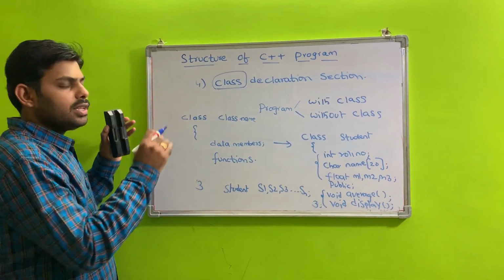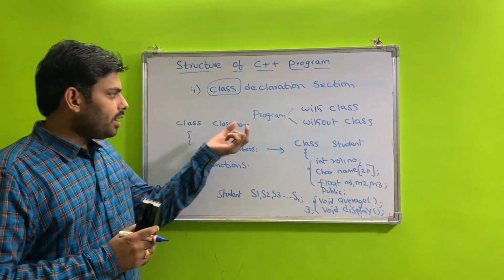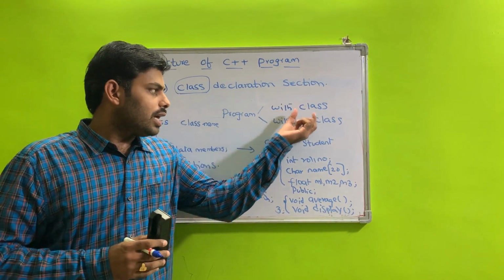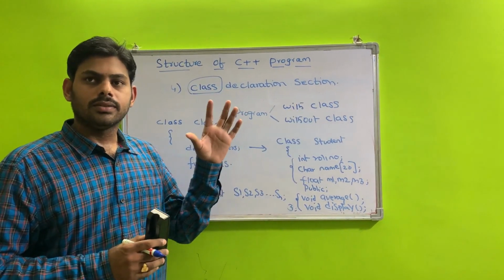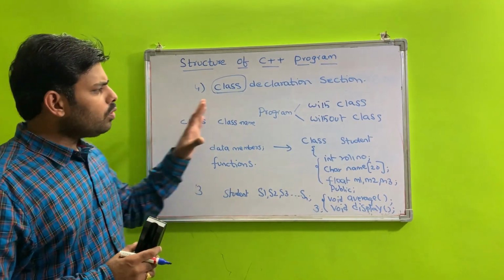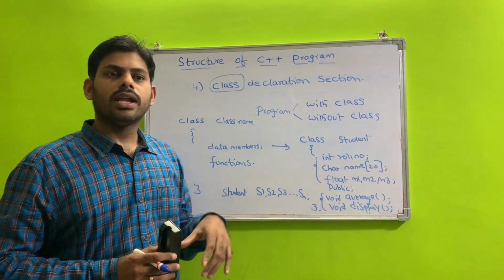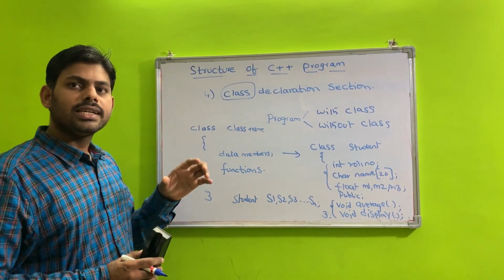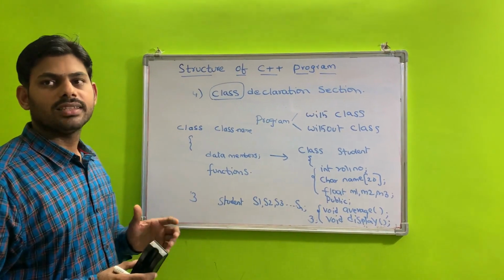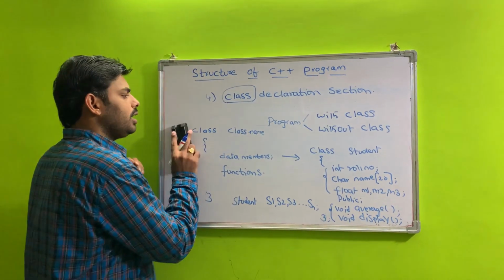So this is about class declaration. The program can be represented in two ways, with class or without class. This is the example for with class representation. Without class representation is similar to C programming. Just change the scanf and printf statements to cin and cout statements.